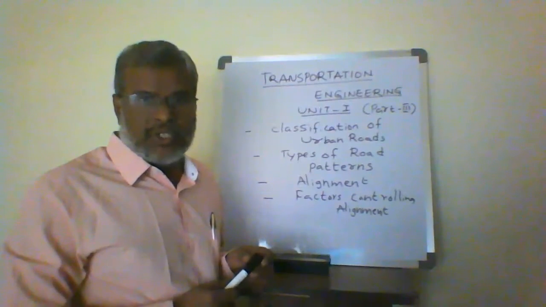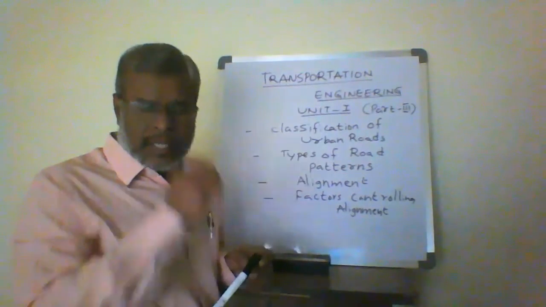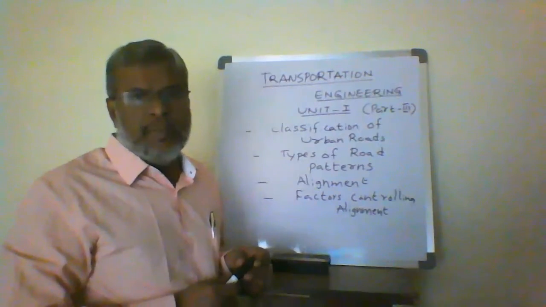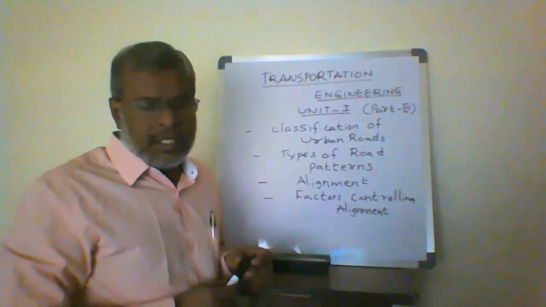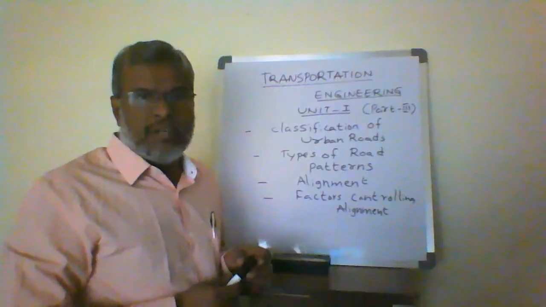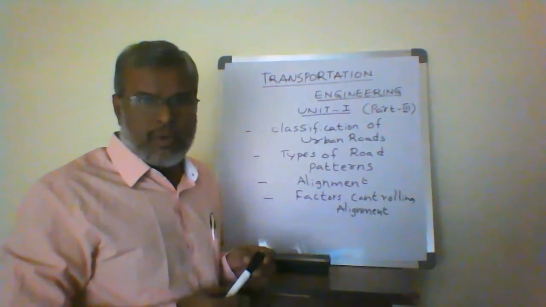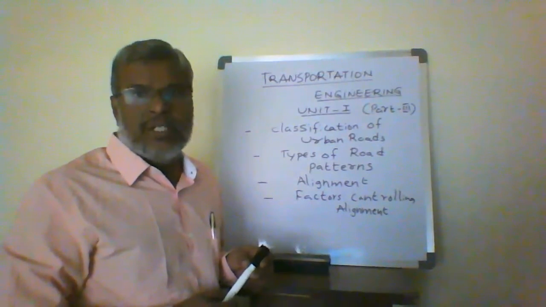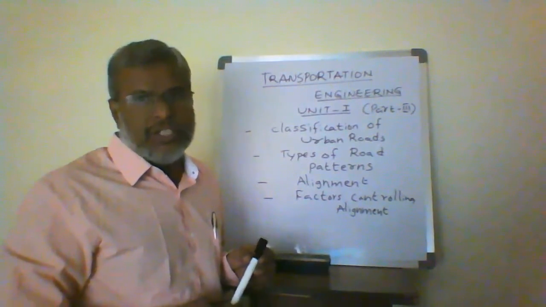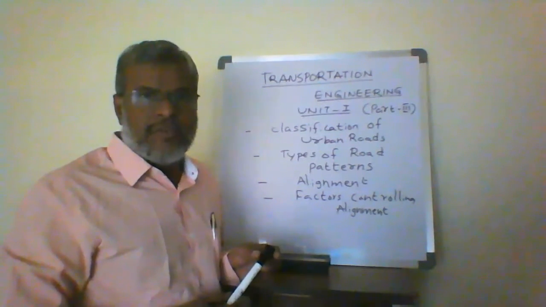We also discussed classification of roads based on season, surfacing, carriageway, traffic volume, tonnage load transported, and function, in the previous sessions.